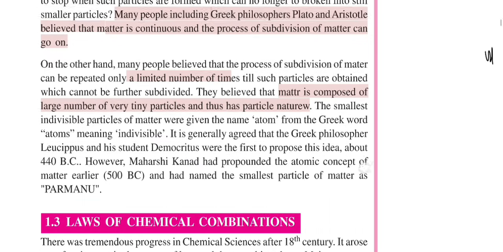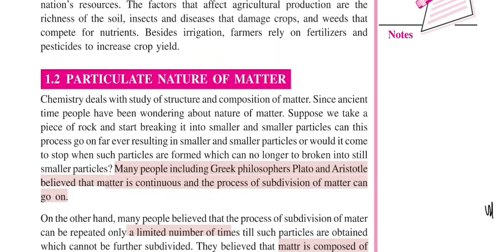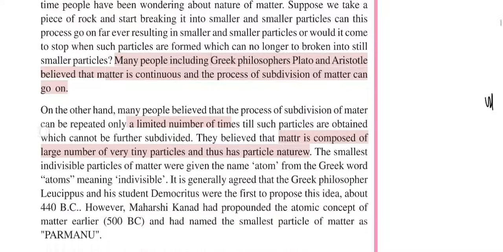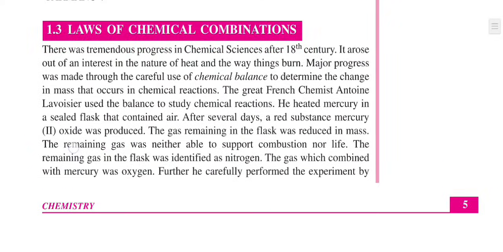Okay, so this concludes the particulate nature of matter topic. And today we're going to be continuing into the laws of chemical combination as well. Now, what do you mean by chemical combination? Chemical combination is basically a chemical reaction, mixing chemicals here and there. There are a total of 3 laws of chemical combination that we are going to be discussing today.